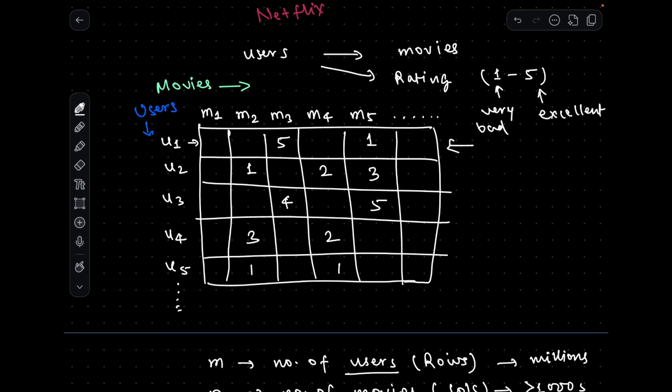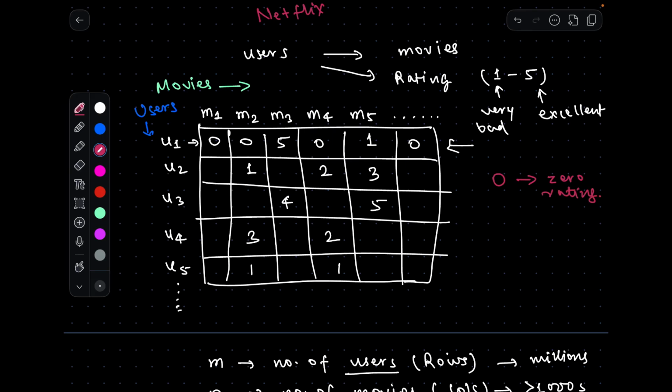So what we do in that case is simply fill them with 0. One thing to note is that 0 does not mean 0 rating, because as we discussed, the rating only ranges from 1 to 5. So 0 does not mean that it is an extremely bad movie. 0 just means that the user has not rated that movie yet. And why have they not rated it? Because they have not found that movie, since there are so many movies out there on Netflix.